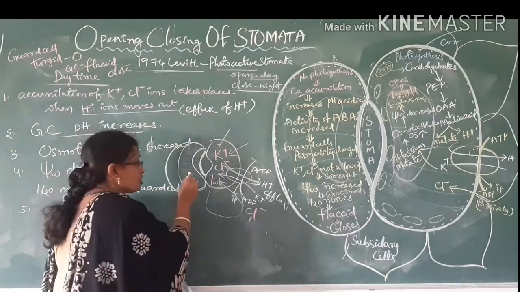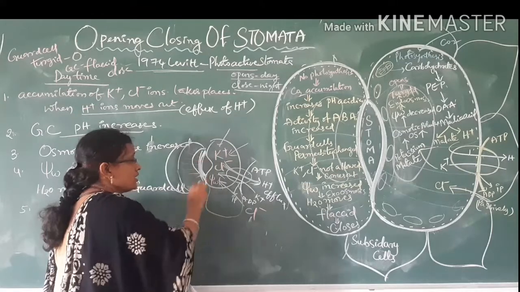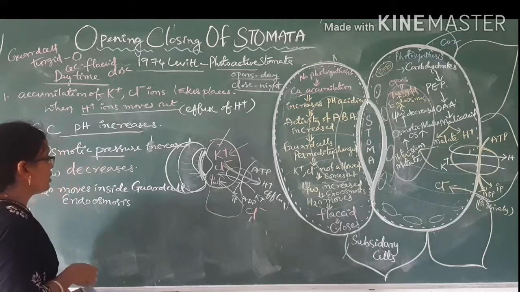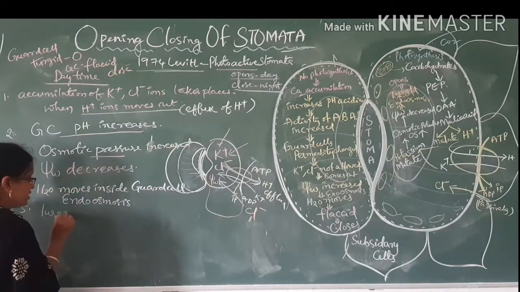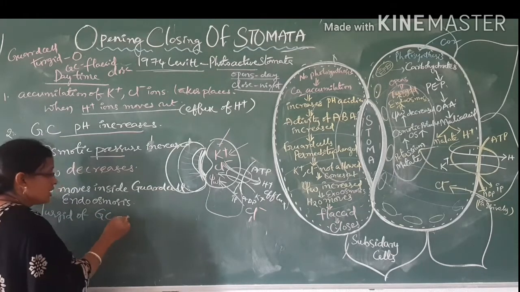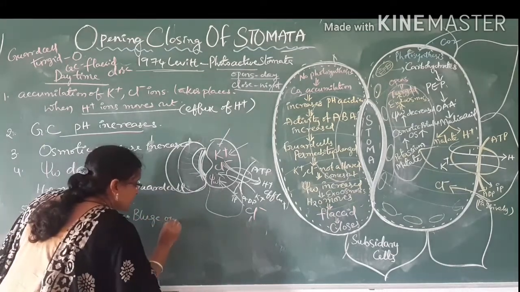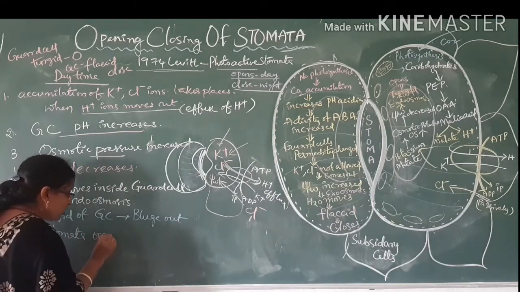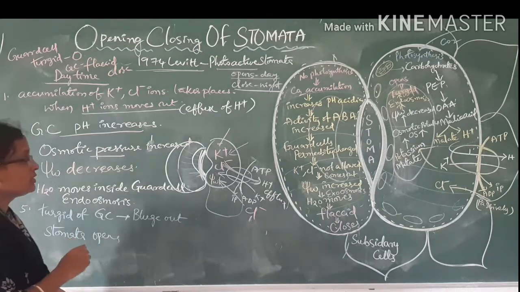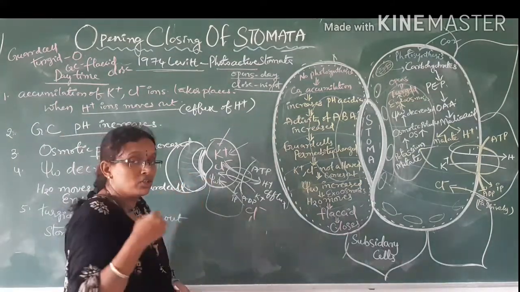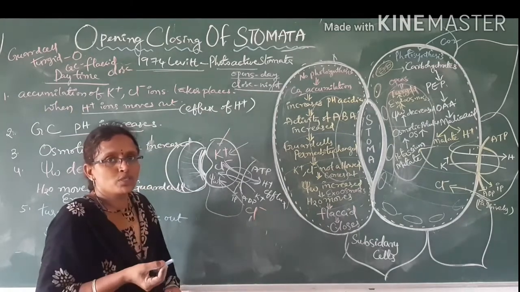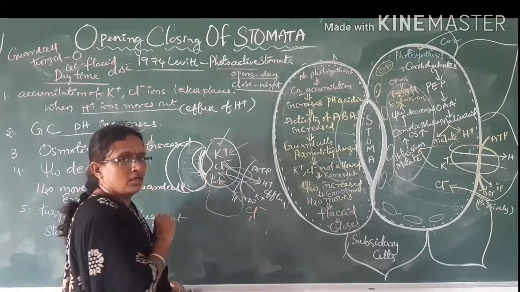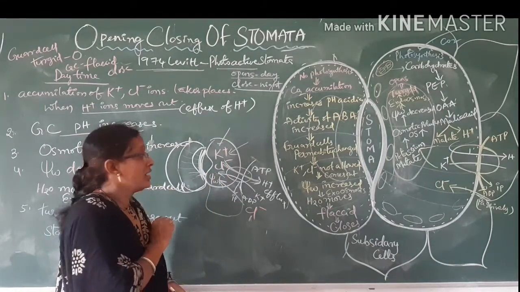They cannot bulge towards the inside because the wall towards the pore is thick. So ultimately they bulge towards the outside due to turgidity of the guard cell, and stomata opens. When stomata is opening, endoosmosis is taking place. For that endoosmosis, the condition is created: osmotic pressure is increased in the guard cells.